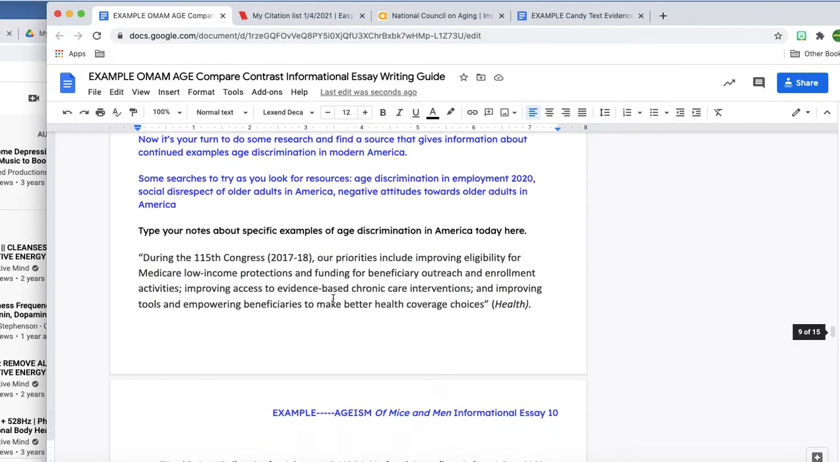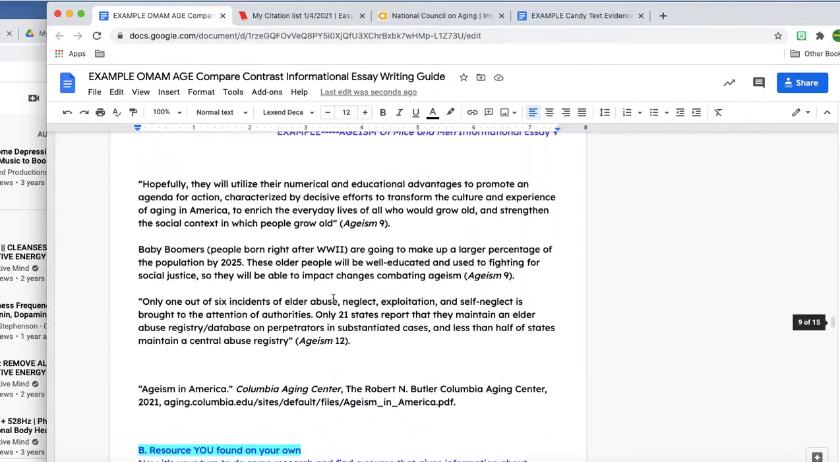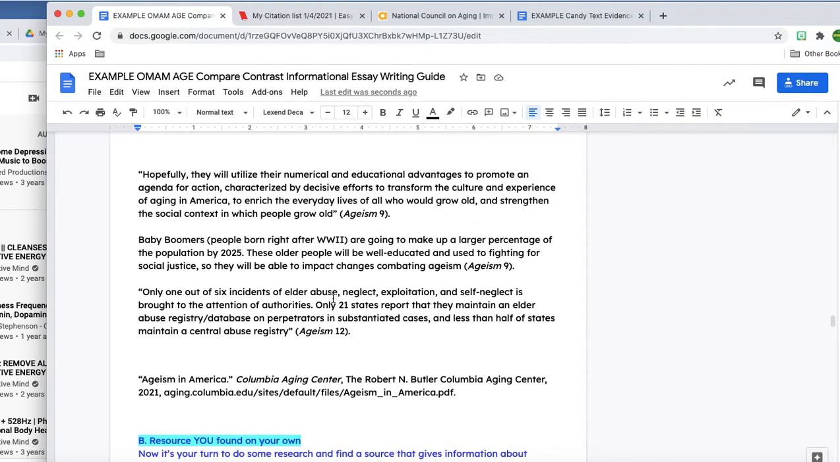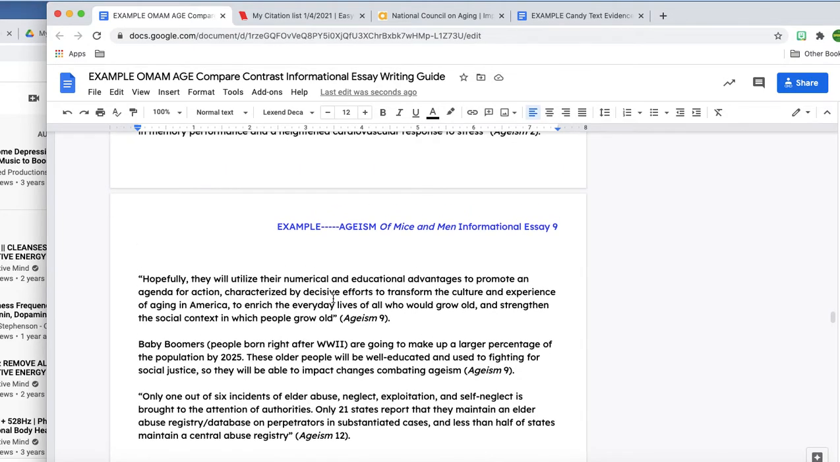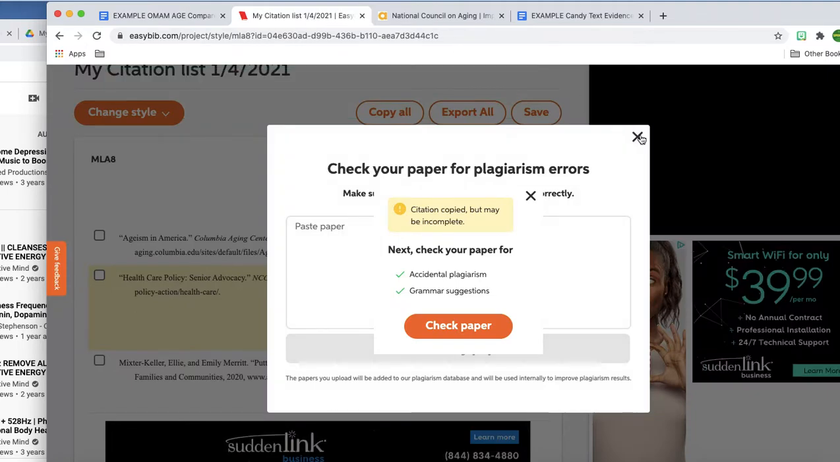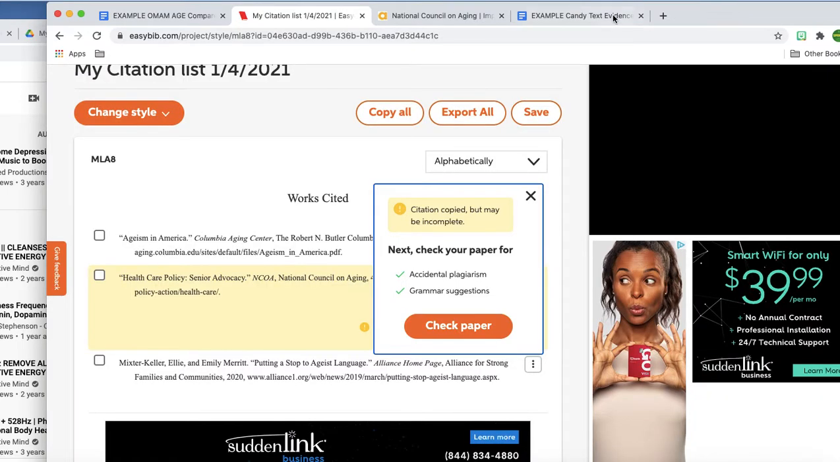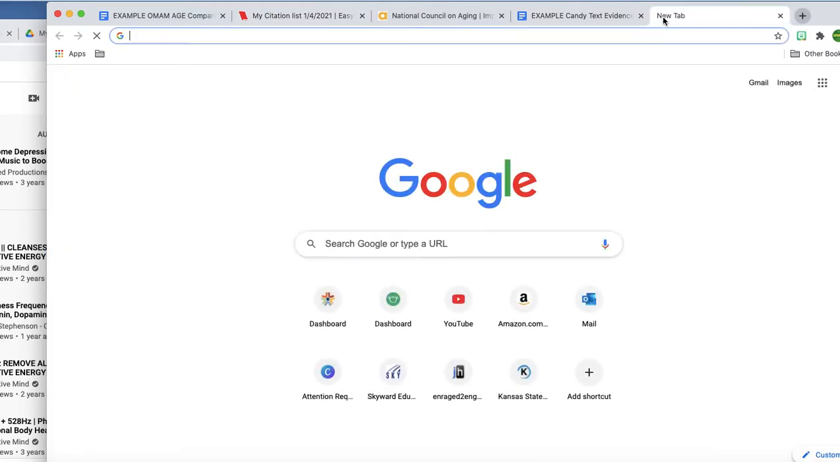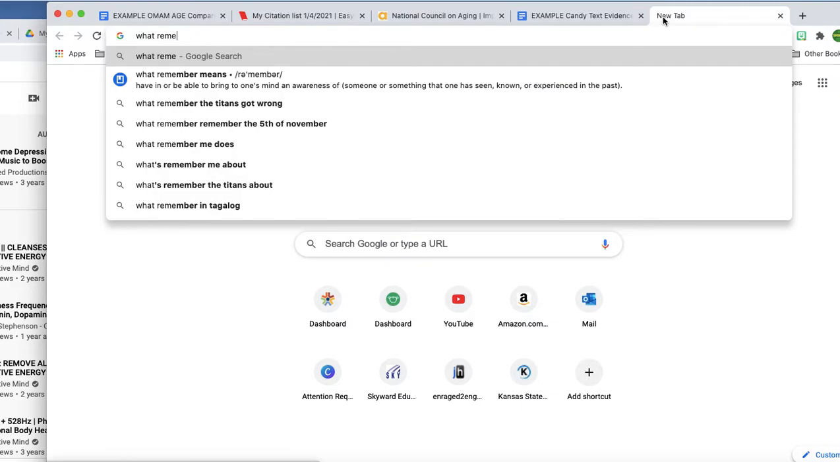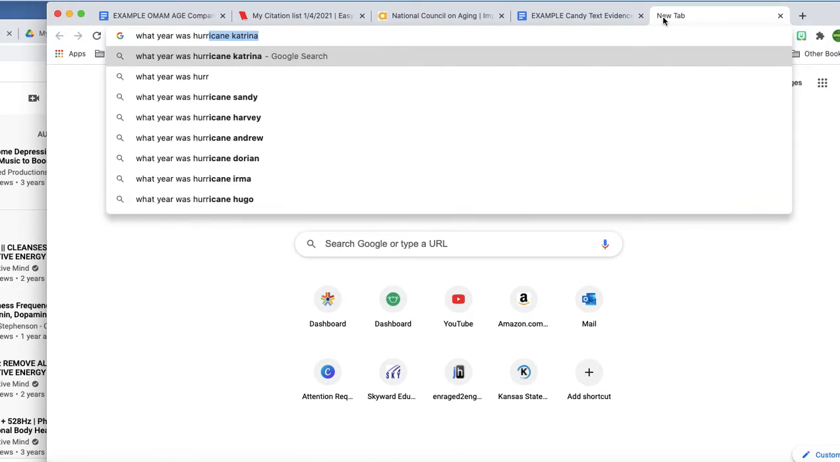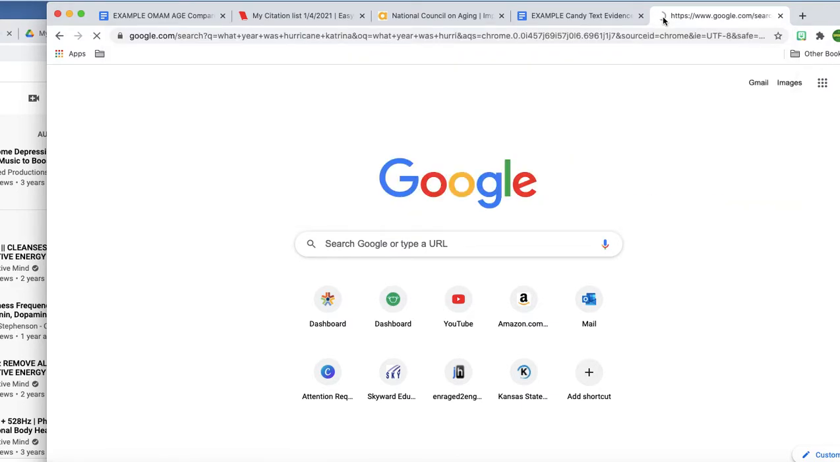So let me go back down here. What year was Katrina? I can't remember. Let's see if it says. Because it's something that's common knowledge, I will not have to cite this. So this is another thing that gets kind of weird sometimes. I'm going to hop on over here and just open another window because I can't remember. You'd think I'd remember. What year was Hurricane Katrina? And I won't have to cite this.